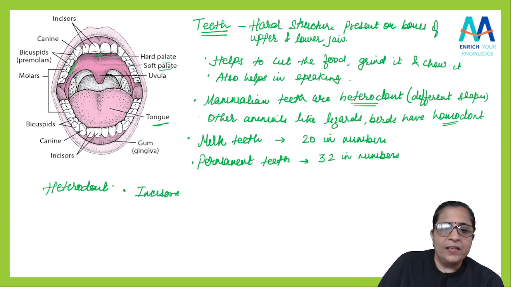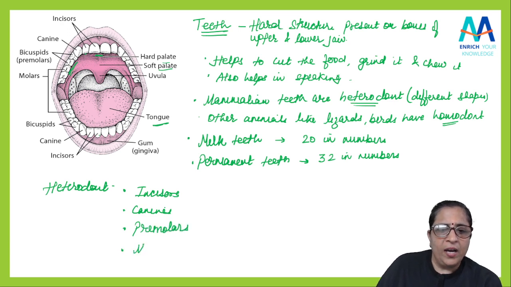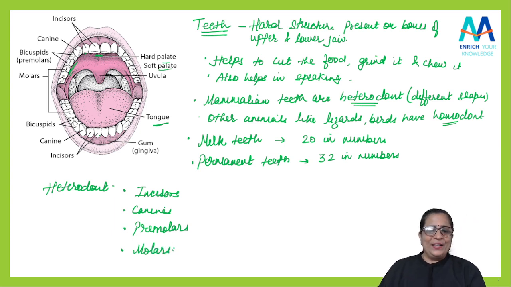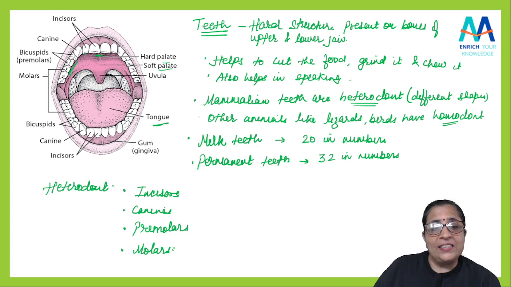Yes, incisors, then canines, then premolars, and then molars. Am I right? Isn't it? So the incisors, what number do incisors come in? Again there is a difference there.